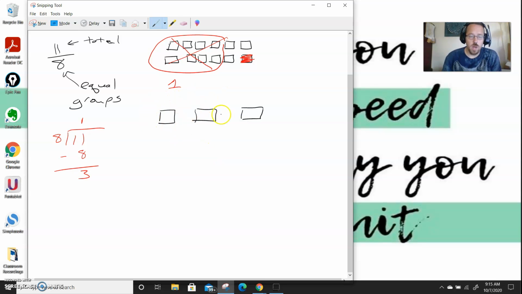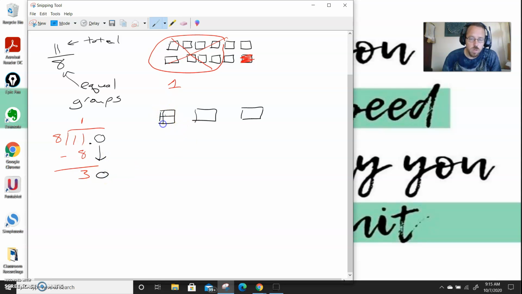I can no longer make a full group out of this, so I'm going to have to cut them into pieces. I'm going to divide each one of these into groups of 10. And I chose groups of 10 because our number system goes 0, 1, 2, 3, 4, 5, 6, 7, 8, 9, and then it goes back to 0 again. So it repeats every 10. So I'm going to do this in groups of 10. Change this 3 into a 30.